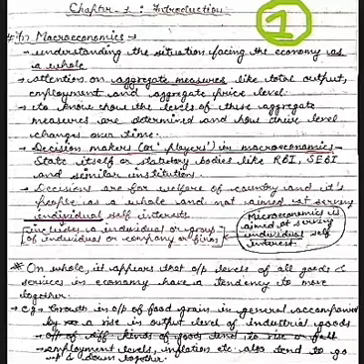Normally we know an individual as me, you, and any other person. But in economics, individual includes an individual or group of individuals or a company or firm, who are working for their own interest, for their own profit. That is called an individual.